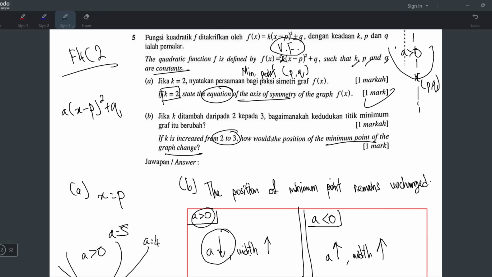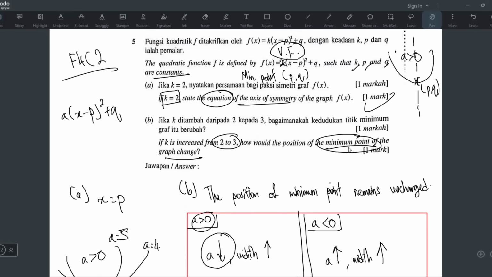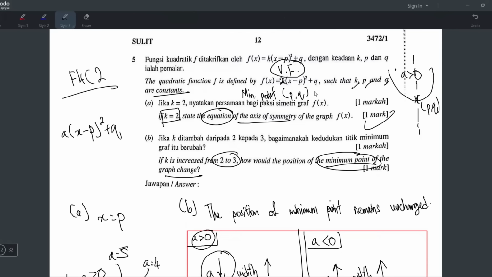But this question asks for the position of the minimum point, so it remains unchanged. It actually remains unchanged, because the minimum point will only change if you change the P value and the Q value. We all know for vertex form, when we look for the minimum point, we only look at these two. We don't really care about this number. This number just tells you the shape. So if I change this to 3, and the P and Q values stay the same, the minimum point stays the same also. That is why you can just write the answer like that.